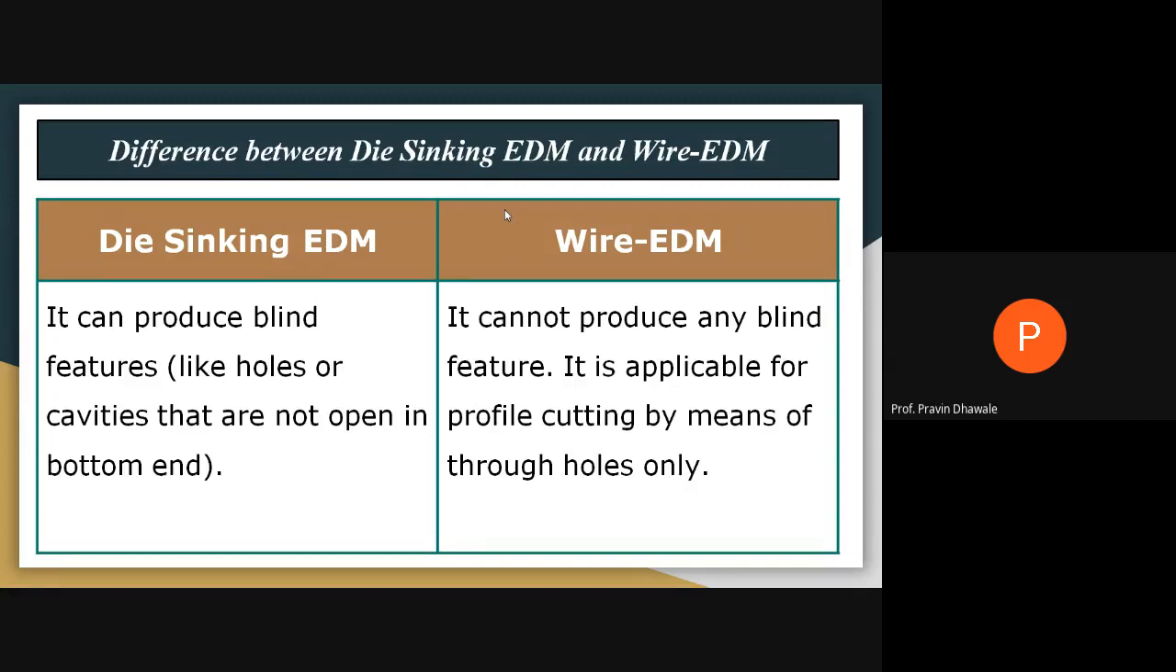But wire cut EDM is applicable for profile cutting by means of through holes only. Blind features are not possible. Production of a blind feature cannot be done using wire cut EDM. This point is related to blind features, whether they are produced by die sinking or wire cut EDM. Write down this difference.